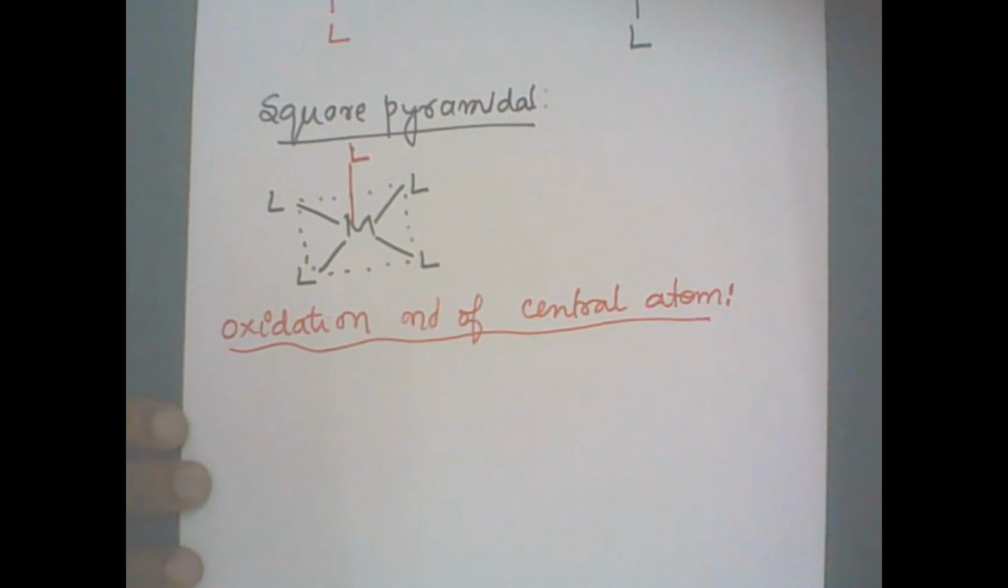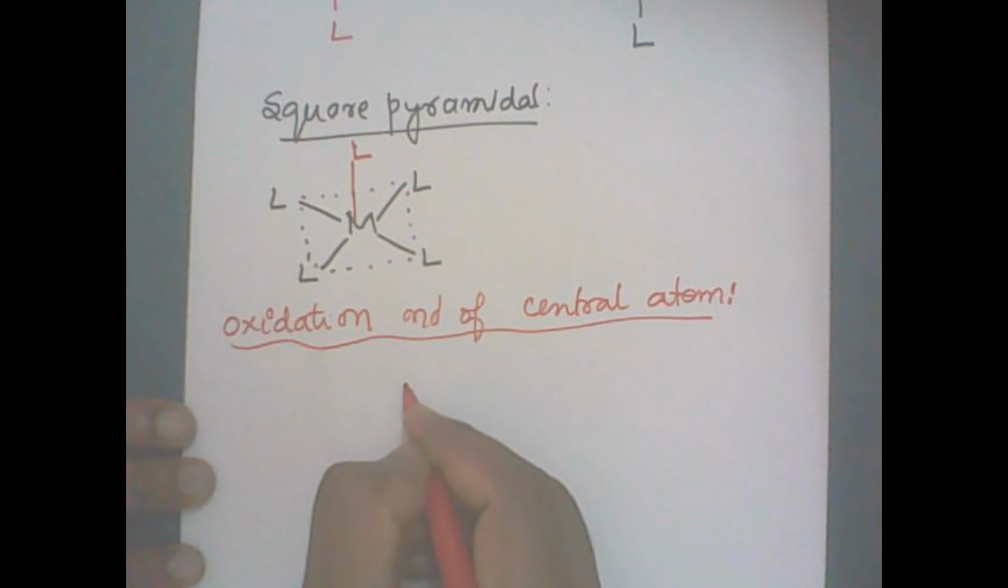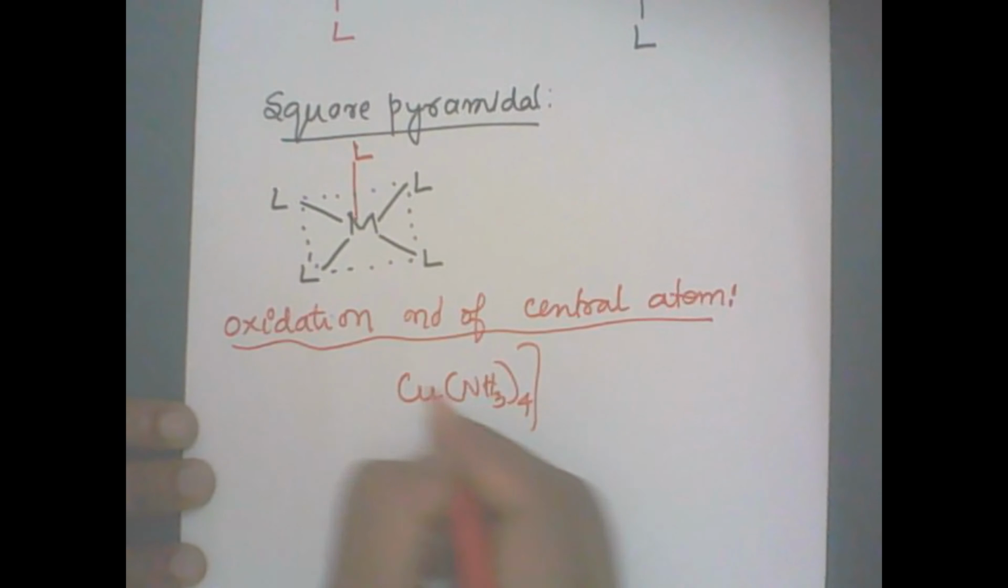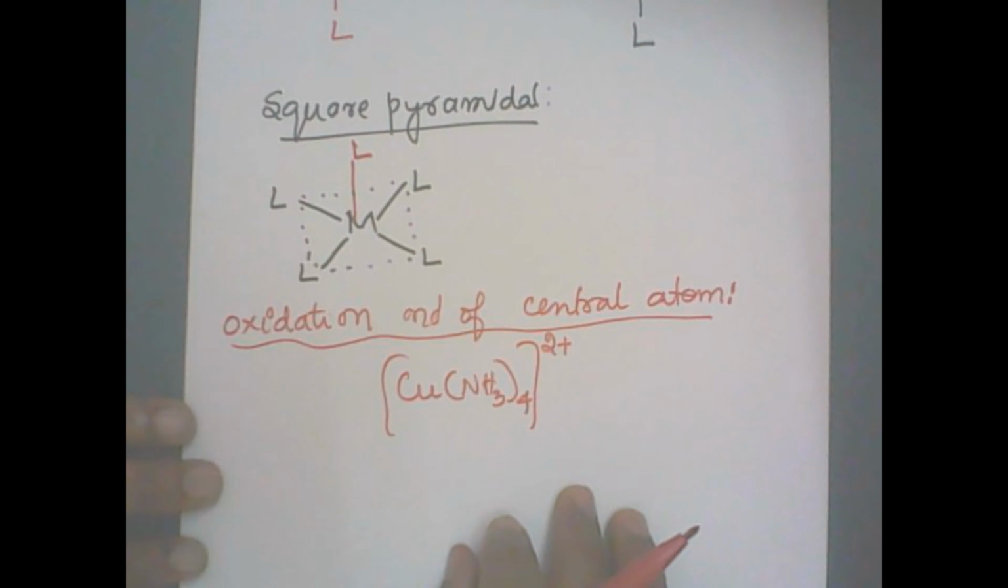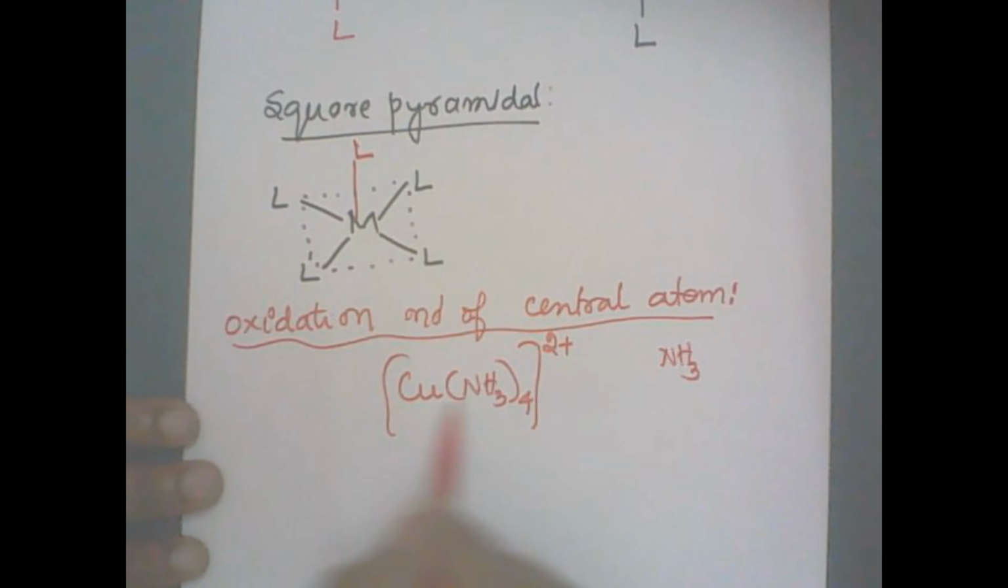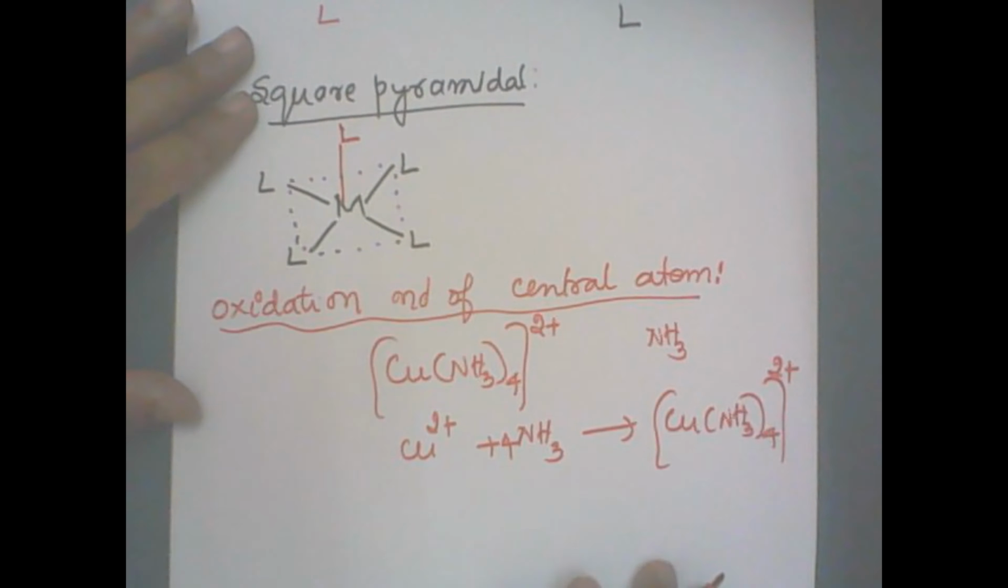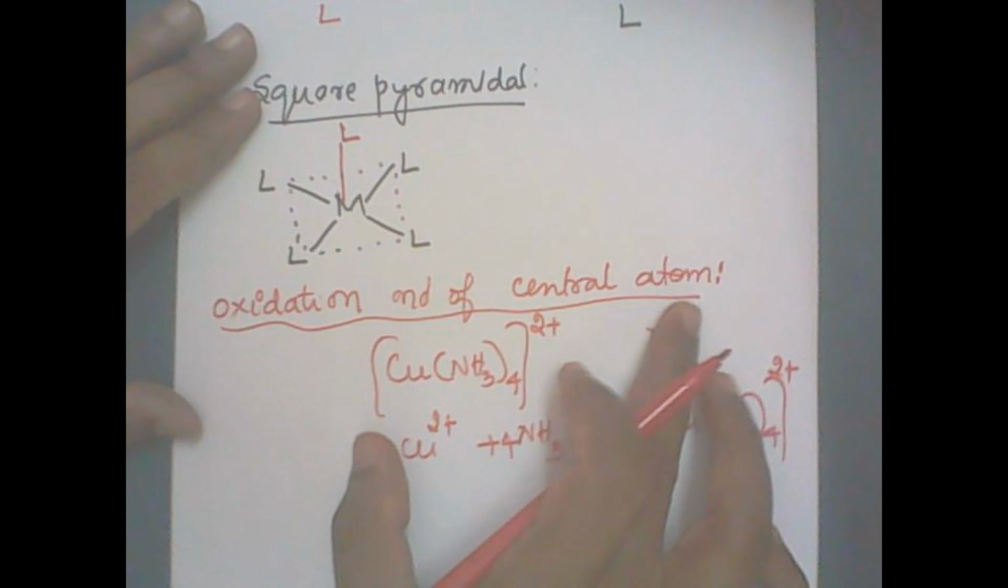The next term is the oxidation number of the central atom. Let me take the simplest example: Cu(NH3)4 with an overall charge of +2. You know that ammonia is neutral, with no charge, so the charge on ammonia is taken as 0. The copper is therefore +2, which means Cu2+ reacted with four ammonia to give [Cu(NH3)4]2+, with a total charge of +2. Correct?